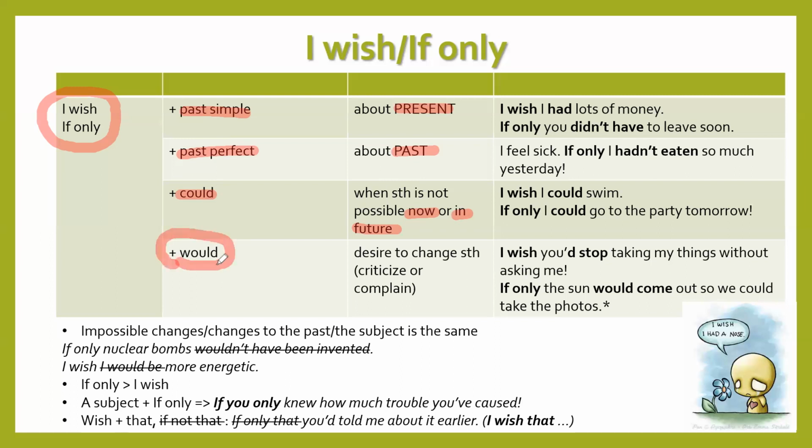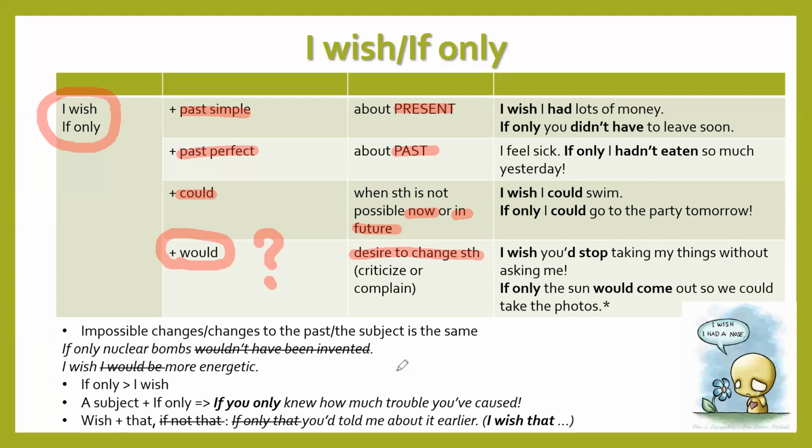So what to do with would in this case? If we use could about future, why do we need would in this sphere in general? We use would when we want to say that something we don't like, something doesn't appeal to us. Moreover, it annoys us. If you remember present continuous plus always, that is about the same situation. We show our desire to change something or somebody. For example, I wish you would stop taking my things without asking me. I don't like it. Or if only the sun would come out so we could take the photos.